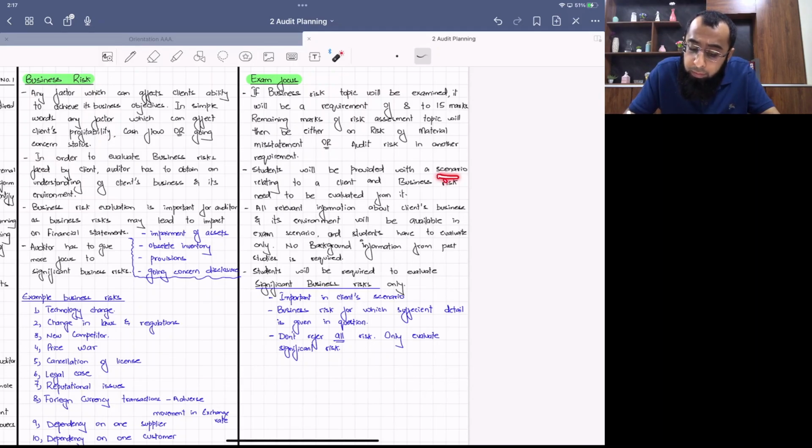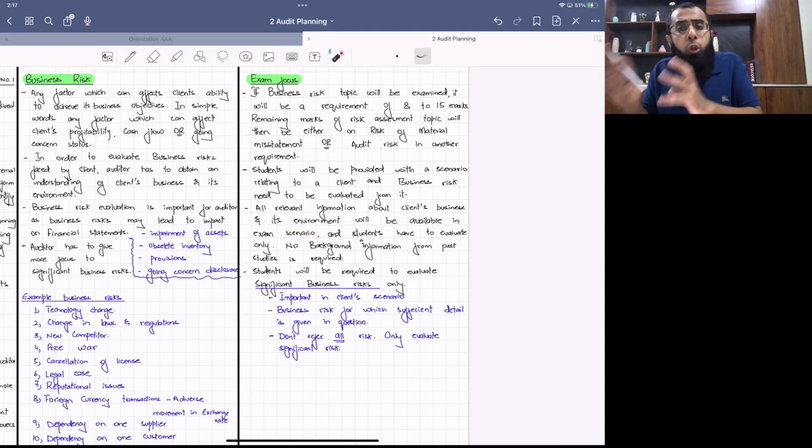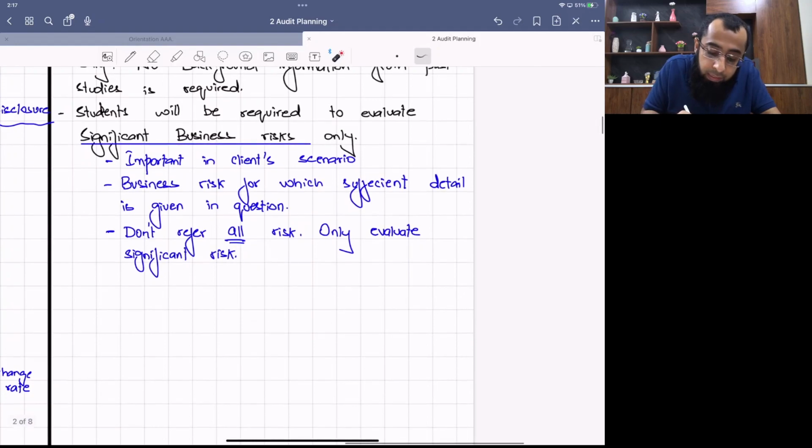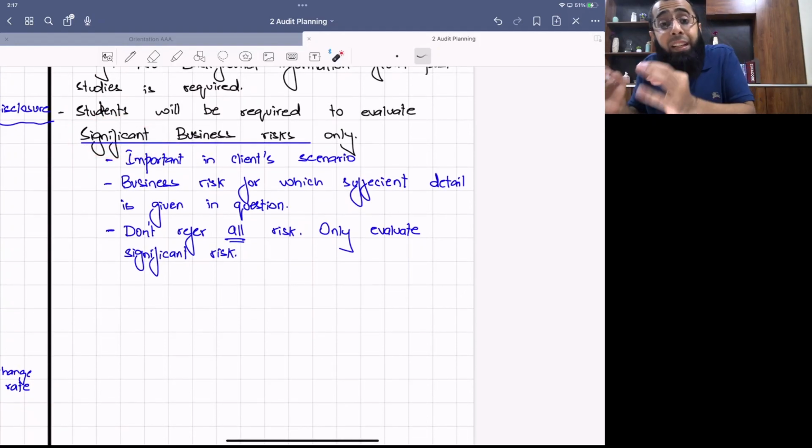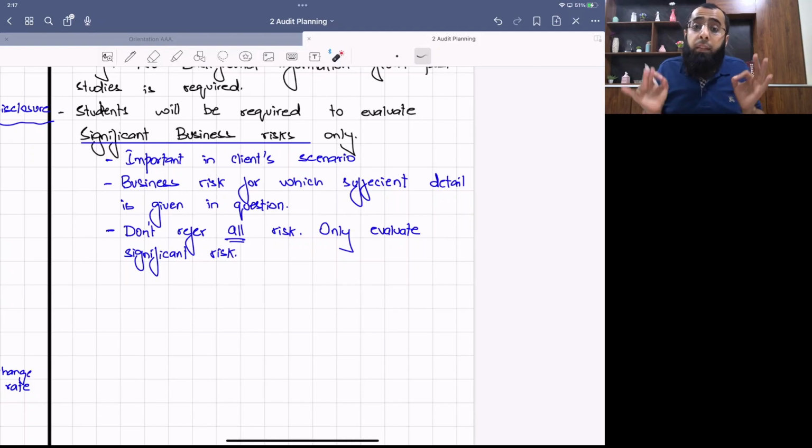Students will be provided with a scenario relating to a client, and business risk needs to be evaluated from it. All relevant information about the client's business and its environment will be available. So no background knowledge or background study, just look at the question scenario. And students will have to evaluate significant business risk only, the important ones in the client scenario. Business risks for which sufficient detail is given in the question, you have to evaluate those ones.